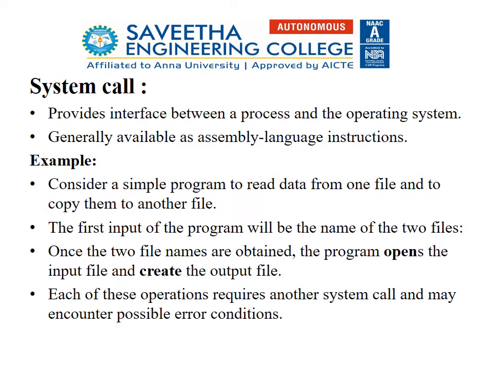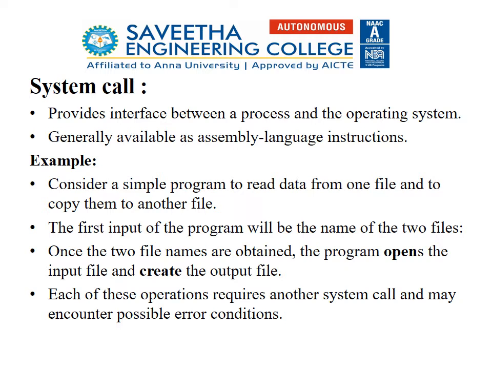To make us understand what is system call, let us consider a simple example of copying content from one file to another file. So what is the first step we do for this process? We get the names of the two files. Once the two file names are obtained, the program opens the input file and creates the output file.